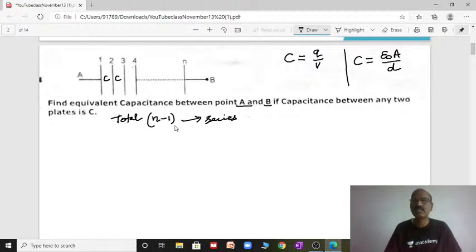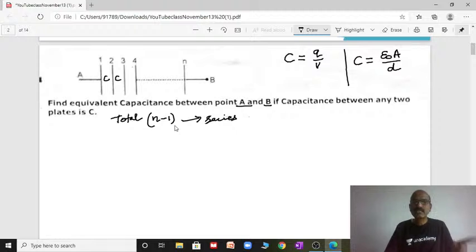That is the question. We know the concept of capacitance connected in series and in parallel. If there are n number of capacitors connected in series, then the equivalent capacitance will be 1 by C equivalent equal to 1 by C1 plus 1 by C2 plus 1 by C3 and so on. If n number of capacitors are connected between the two junctions parallelly, then the equivalent capacitance will be C equal to C1 plus C2 plus C3. We know that concept.